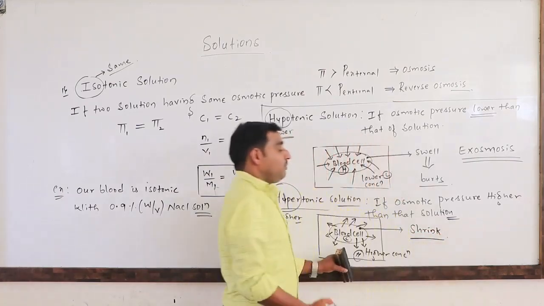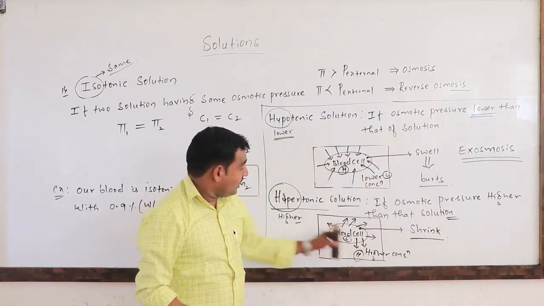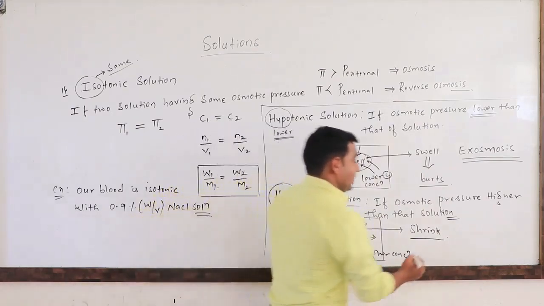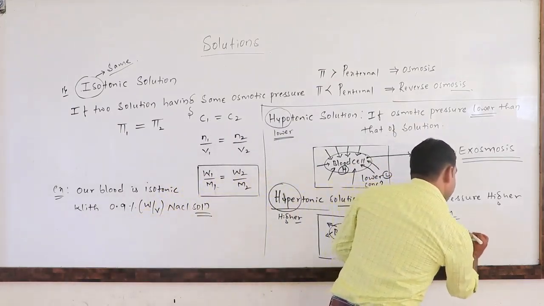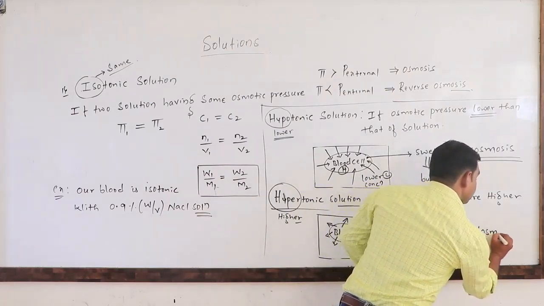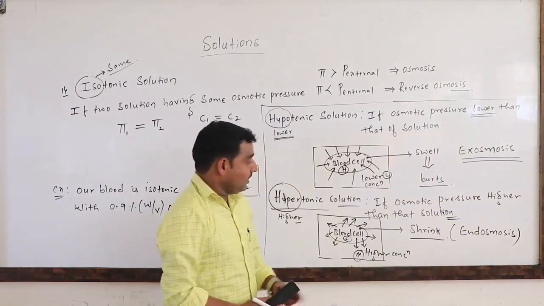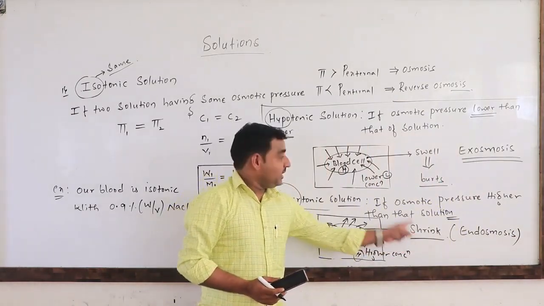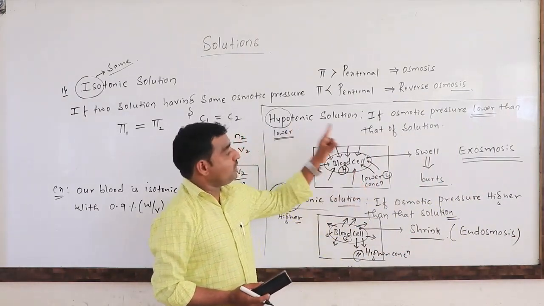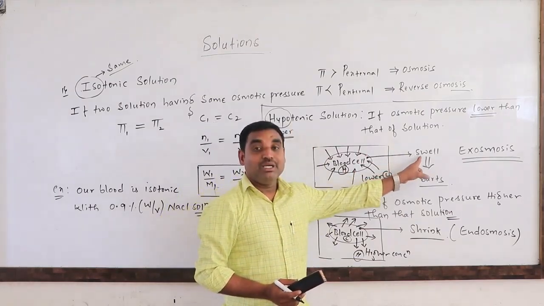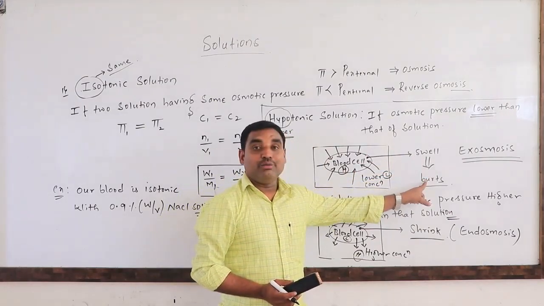So this will again be a problem for the person who has a hypertonic solution. This is also called endosmosis. In endosmosis, the blood cell will shrink. In the hypotonic solution, the blood cell will swell. After that it will burst.